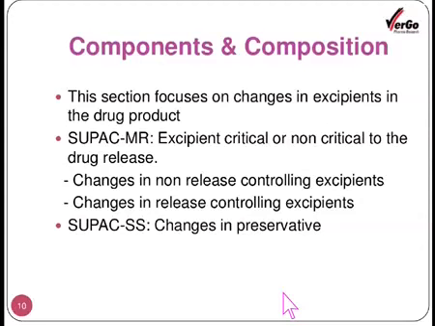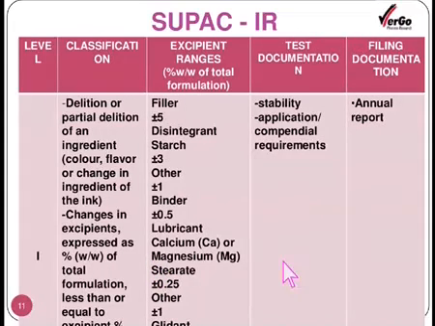Even that is likely to affect the release of the drug, and therefore it is necessary to recognize it as a specific level, and accordingly the changes are supposed to be reported to the FDA. So this is related to the changes in the composition.